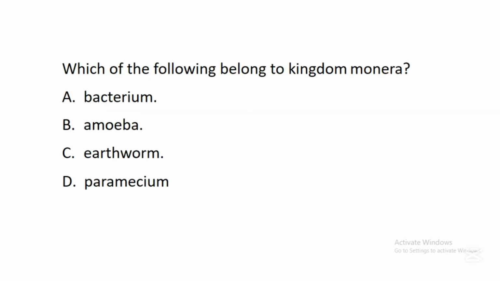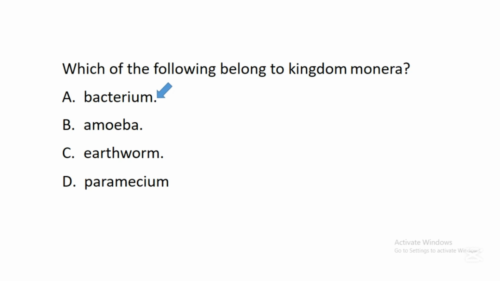The next question says, which of the following belong to kingdom Monera? A. Bacterium, B. Amoeba, C. Earthworm, D. Paramecium. In this question, the correct answer is A. Bacterium. There is a group of organisms known as kingdom Monera.